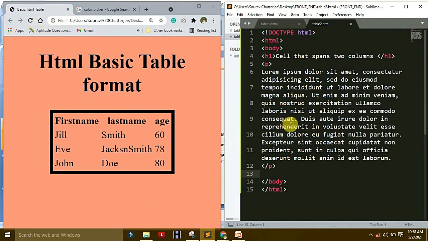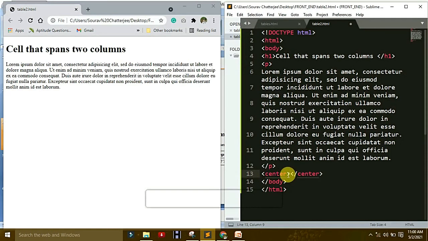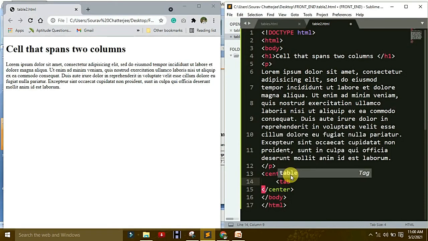So after refreshing it, open in browser. Okay, then you saw that it is the lorem ipsum H1, and the paragraph. Okay, after that make a table. For making a table I will make it center. So you saw that it is center. Okay, and I make this table under center. So first make a table. What you want, make a table here.